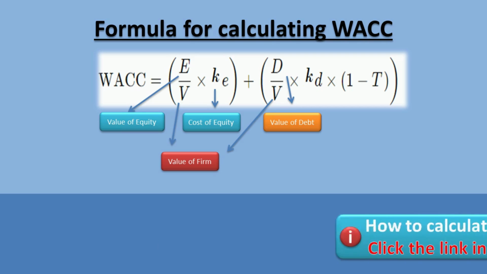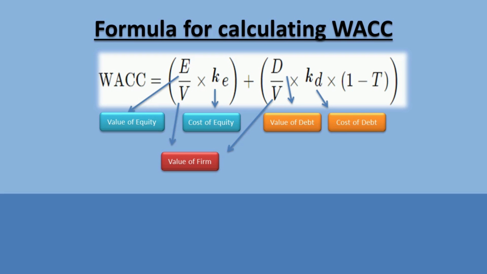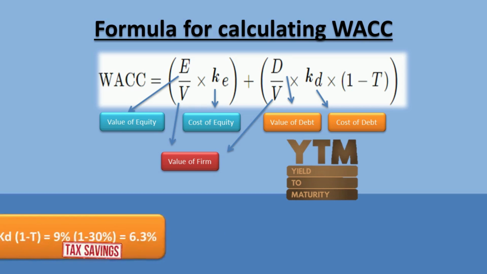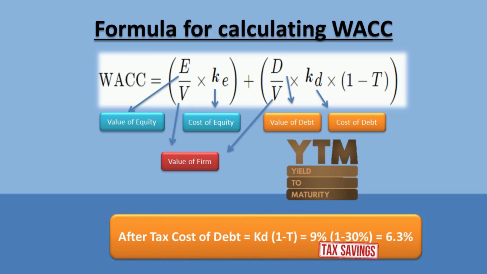KD represents the cost of debt. Determining the cost of debt is a more straightforward process. This is often done by averaging the yield to maturity for a company's outstanding debt. Businesses are able to deduct interest expenses from their taxes. Because of this, the net cost of a company's debt is the amount of interest it is paying minus the amount it has saved in taxes. This is why after-tax KD is taken for the purpose of calculating weighted average cost of capital.